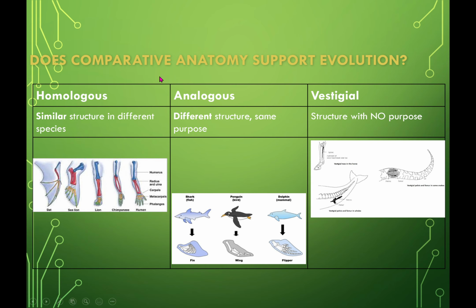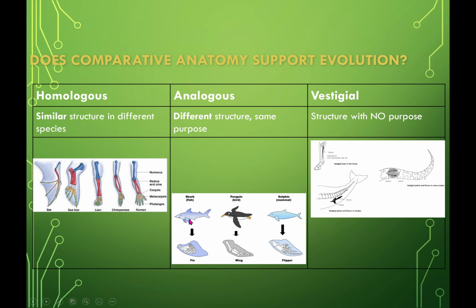Here is our comparative anatomy, where we have the homologous, meaning the same. So noticing that we all have these same bones in our arms or fins or wings, that means they're all similar structures. Different structures, but for the same purpose. Analogous means similar, so they're used for the same purpose. Homologous means they look the same. Analogous means they're made for the same use.